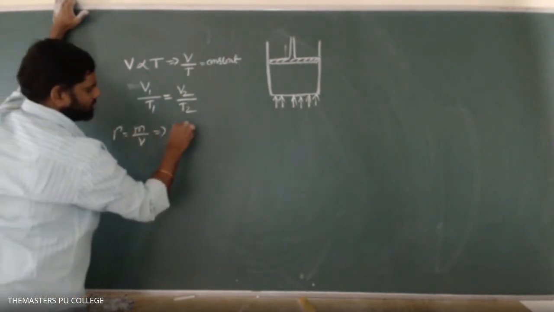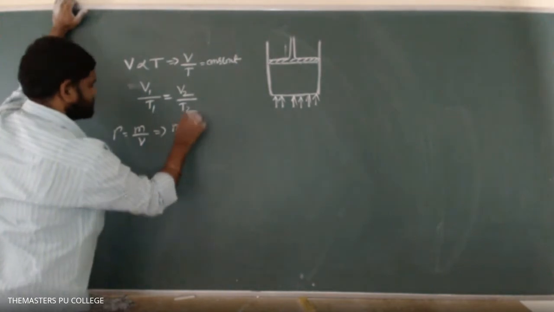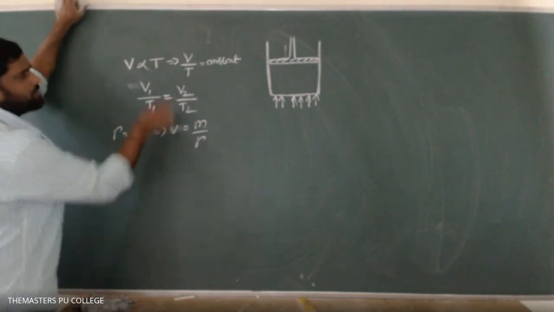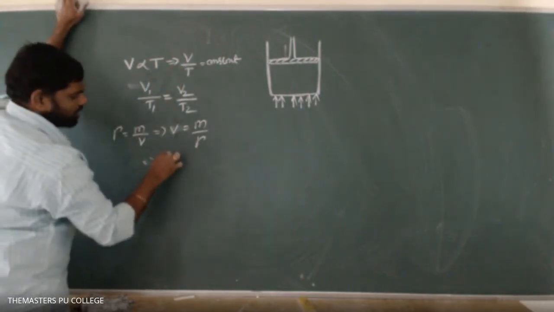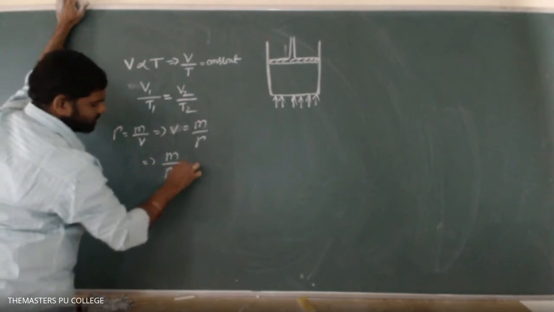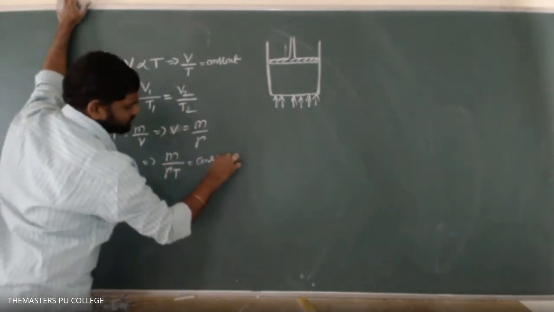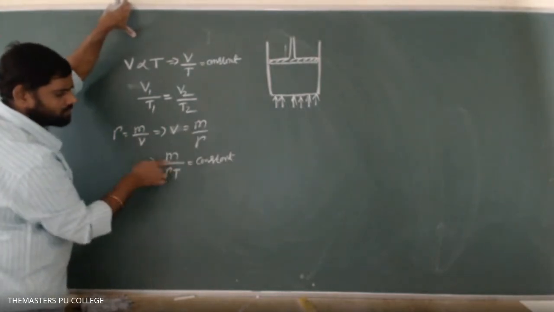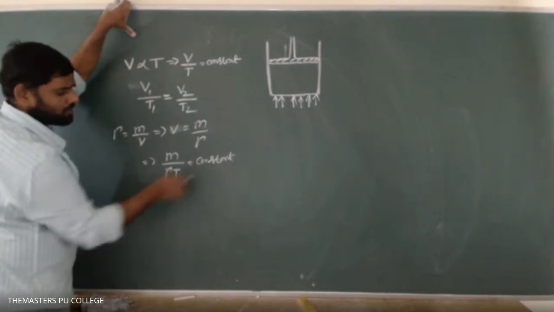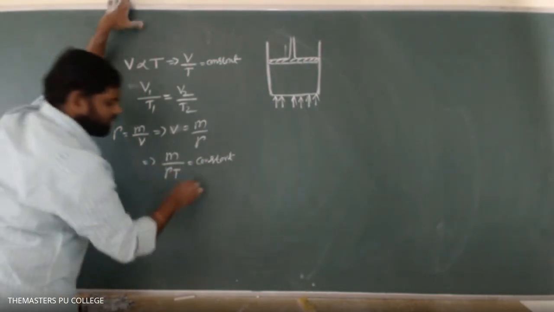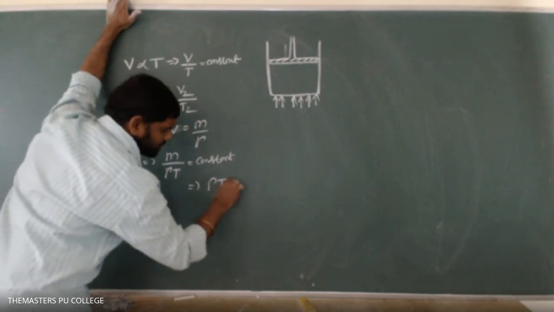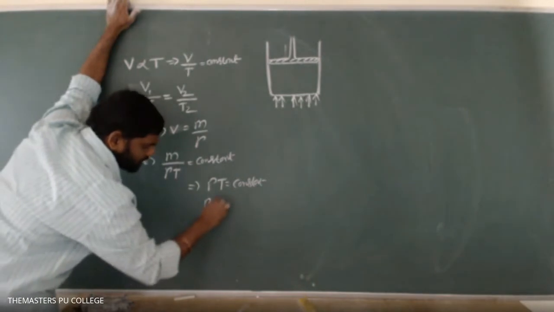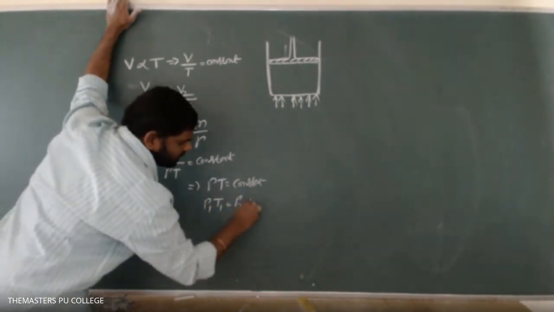That implies volume V is equal to M divided by rho. This V value is substituted, then M divided by rho into T is equal to constant. So according to the earlier argument, if this mass is taken to this side, then we can write 1 by rho T equals constant, so rho T is equal to constant. From this relation, rho into T is equal to constant. So therefore, we can write rho 1 T1 is equal to rho 2 T2.